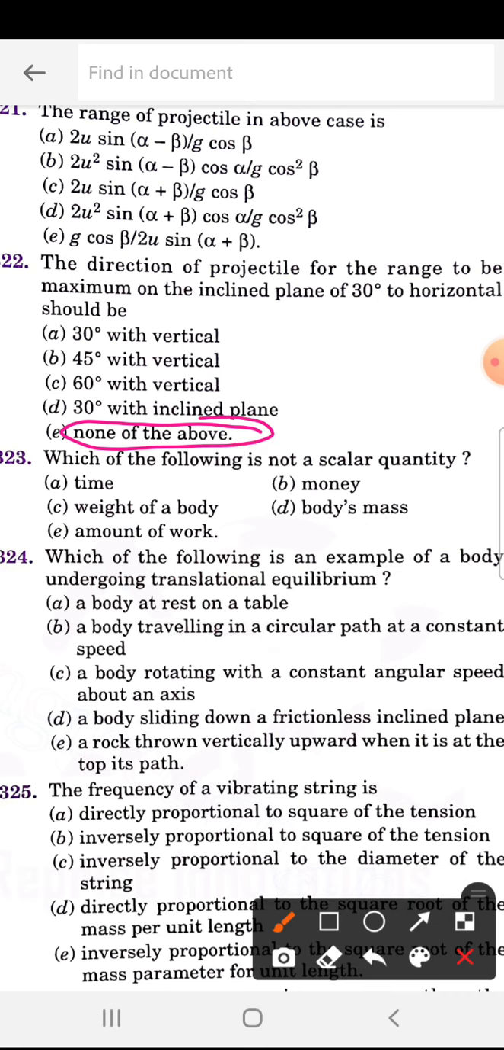Which of the following is not a scalar quantity? So which of the following is not a scalar quantity? 323 is C. Weight of a body is not a scalar quantity, it is a vector quantity.